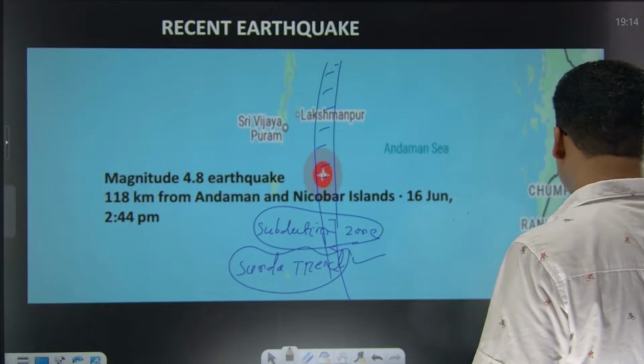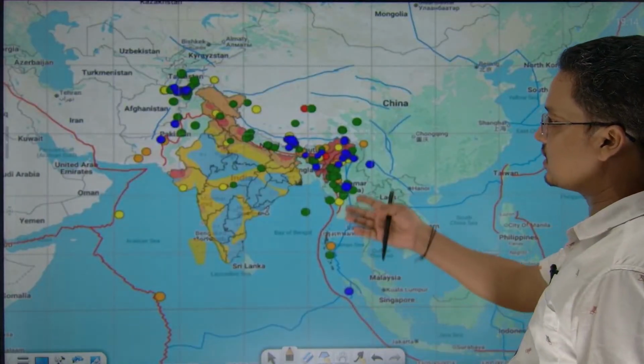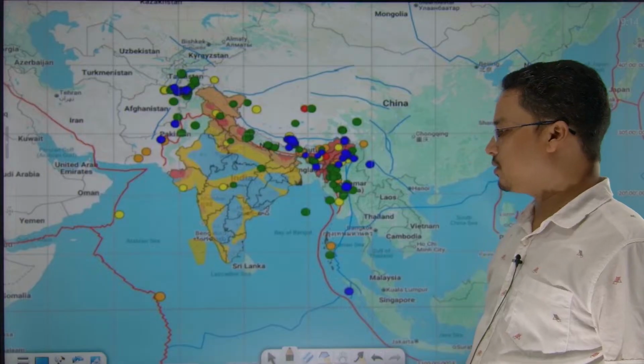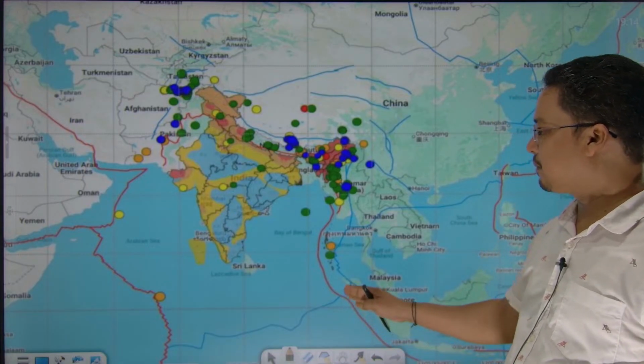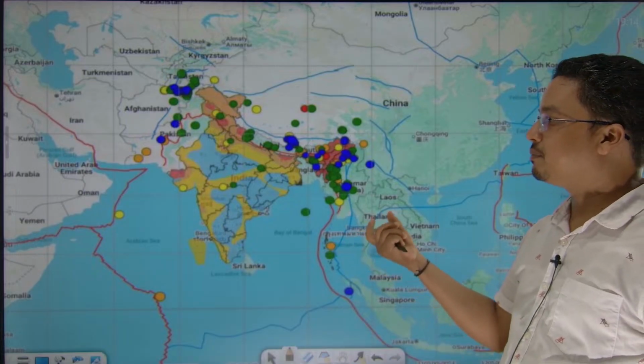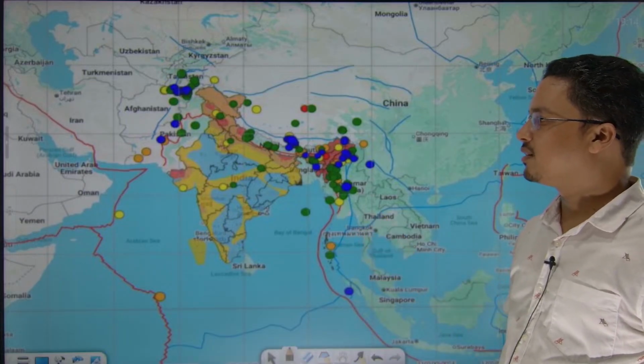Here you can see the earthquake map. Where do earthquakes happen in India? Starting from all the way here you can see the red margin. This is a live picture I have copied from Google.